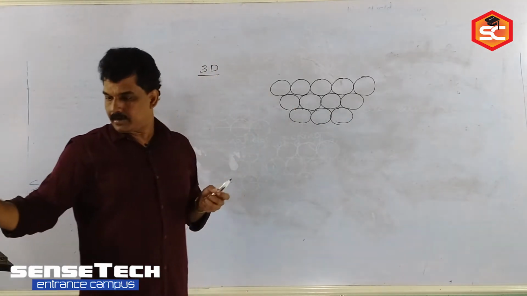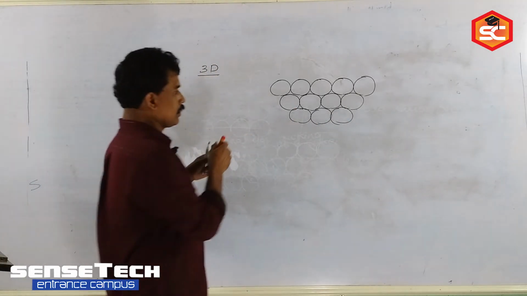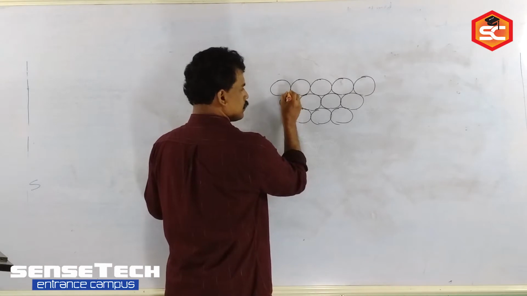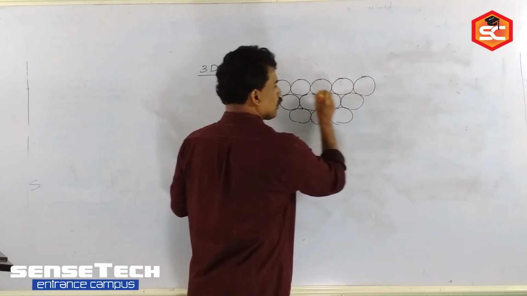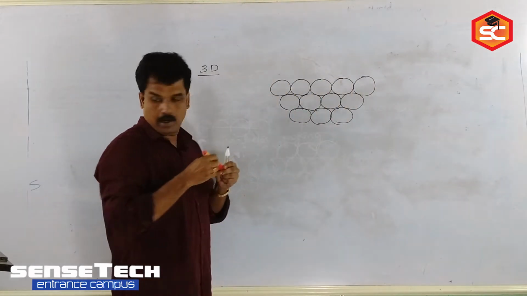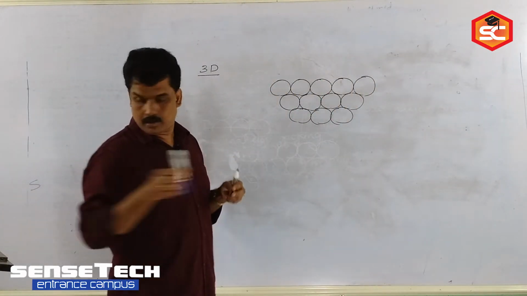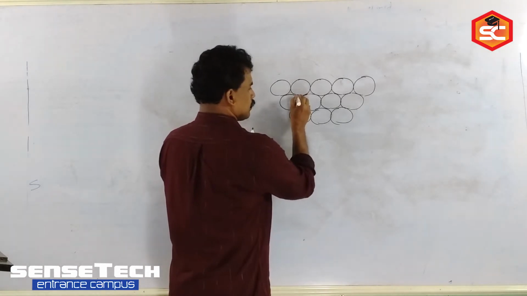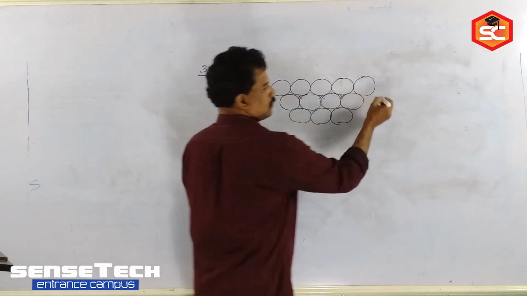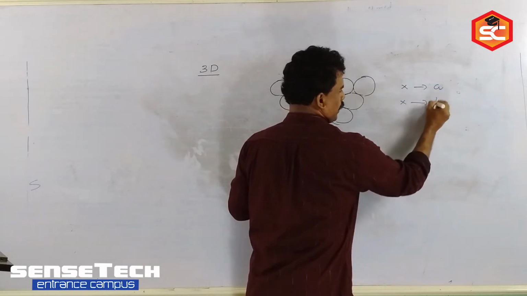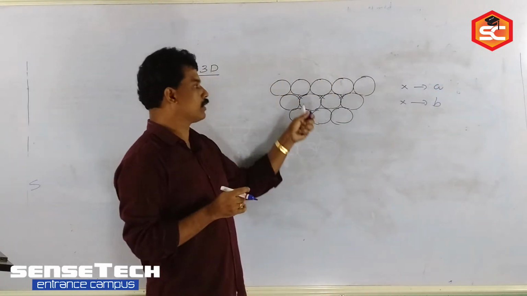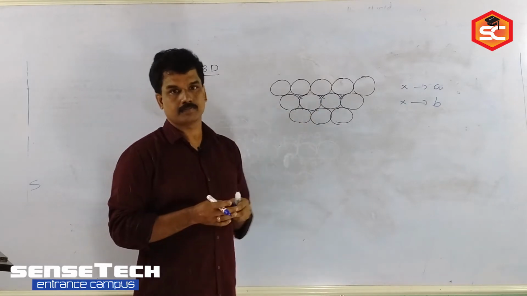Two alignments in the sense, see here, this is one void, this one void, this one void, this one void. These are lying on the same line. And on the next line, this one void, this one, this one. That is in another layer. So, two alignments of voids, there we are getting A and B.